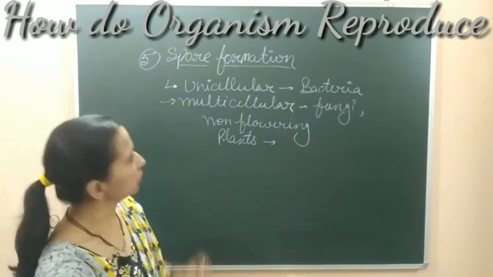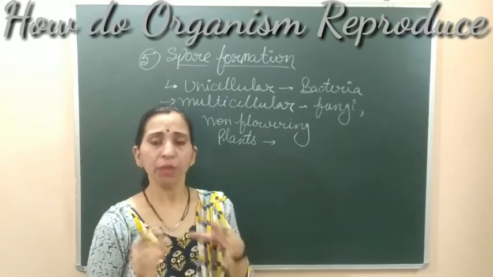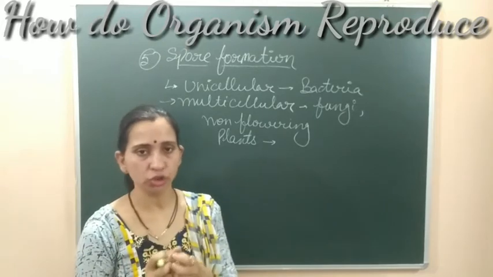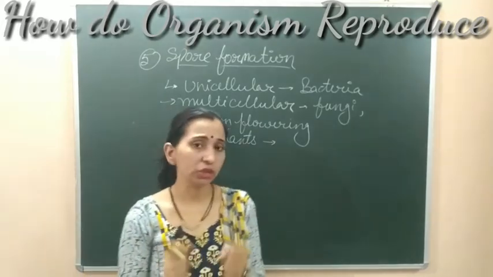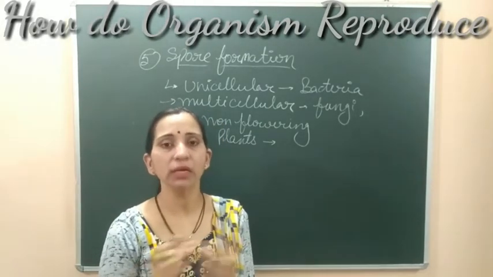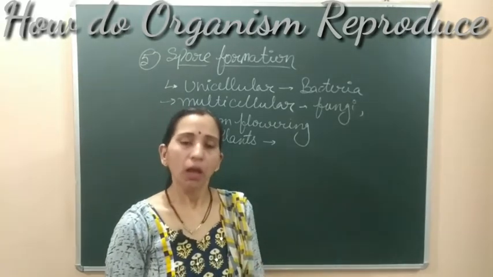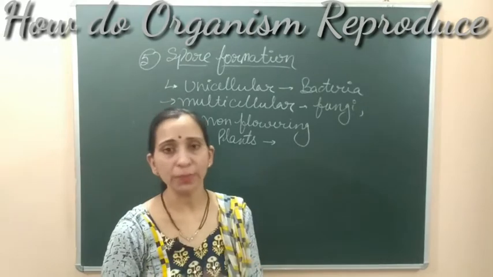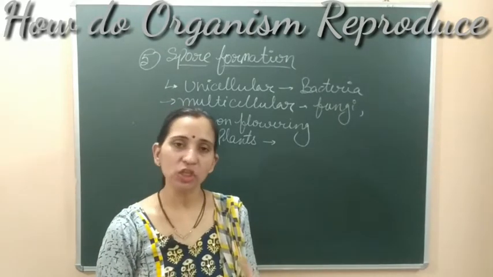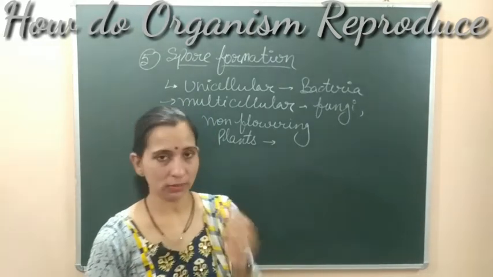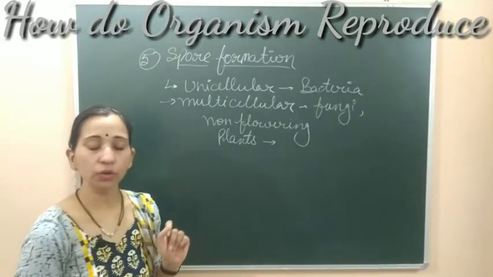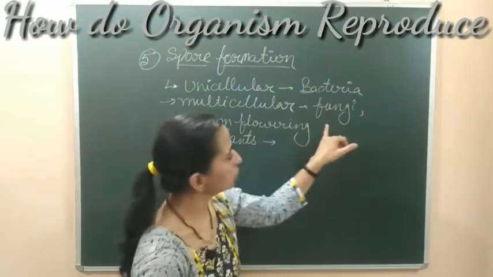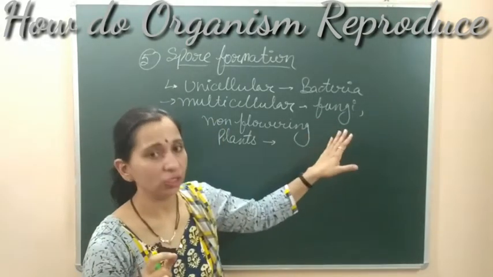So what happens in this method? Here, a structure is formed in the organism where the minute structures, spores, are formed, and when this structure bursts, the spores get released into the air, and wherever and whenever these spores find suitable conditions to germinate, they germinate and form a new organism. इस तरीके से spore formation के through reproduction होता है. Now we will discuss this method by taking the example of fungi.